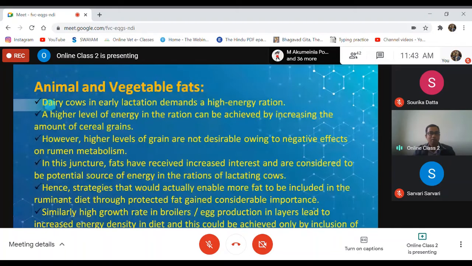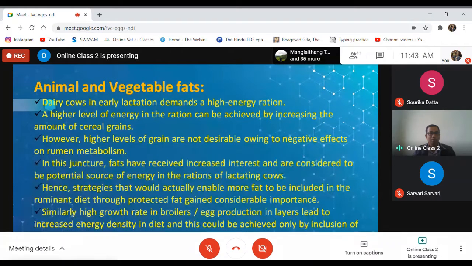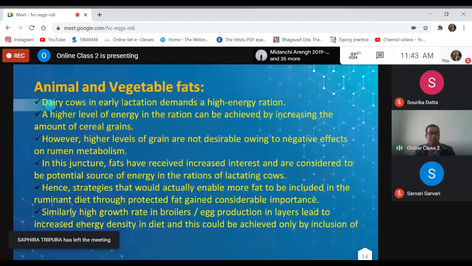In ruminant animals, if the ration contains more fat, more than 10%, then it may hamper the growth of the fiber degrading bacteria in the rumen. So therefore, what will happen? There will be decreased fiber digestibility.